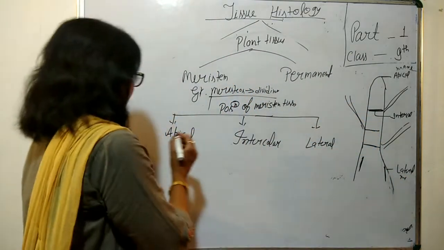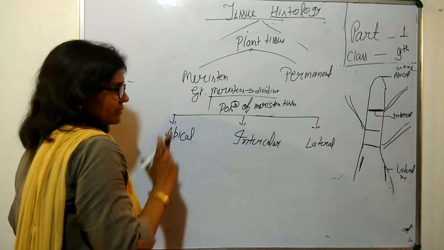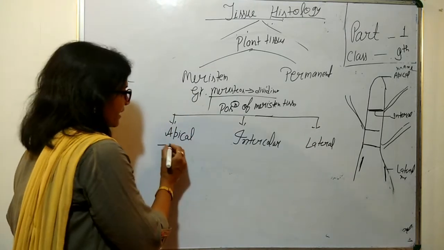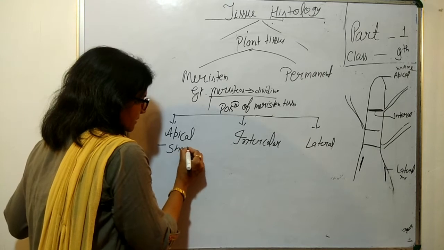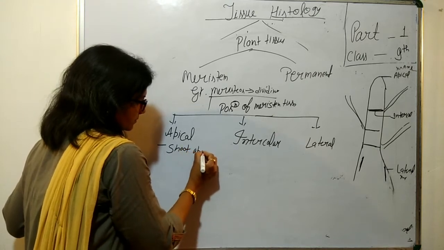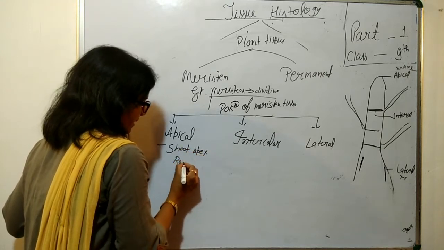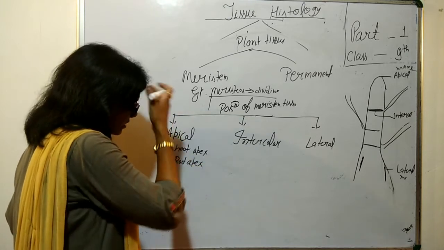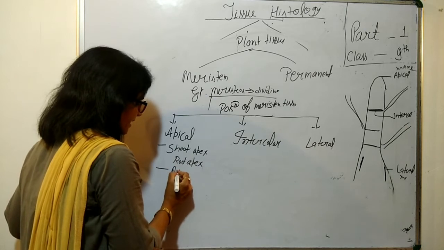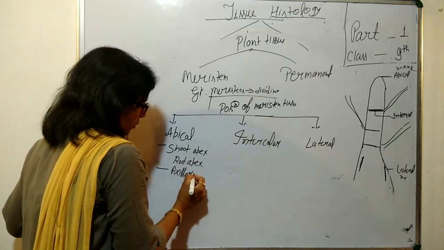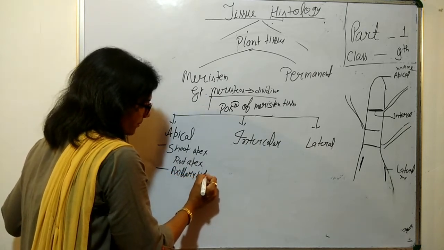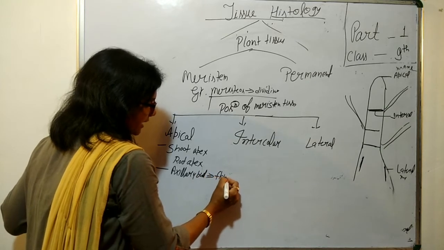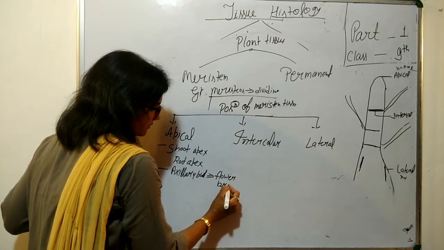Now in apical meristematic tissue, we can find it at the shoot apex or root apex. Along with this, we also find it at axillary buds, which help to form flowers and branches further.